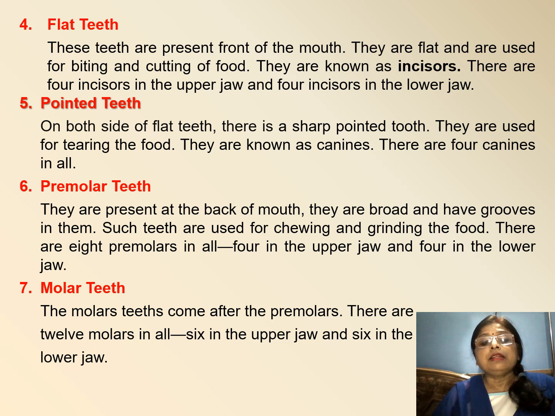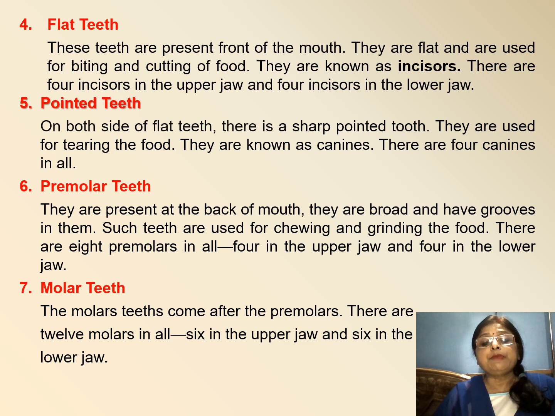Premolar teeth. They are present at the back of the mouth. They are broad and have grooves in them. Such teeth are used for grinding the food. There are 8 premolars in all, 4 in the upper jaw and 4 in the lower jaw.